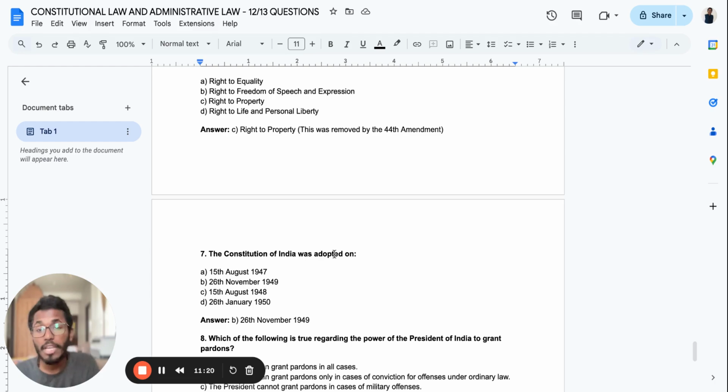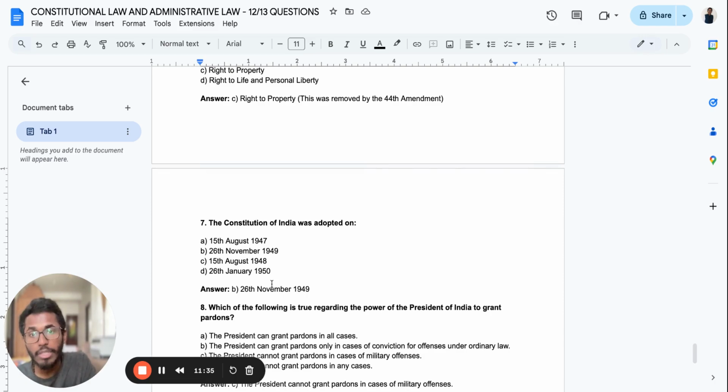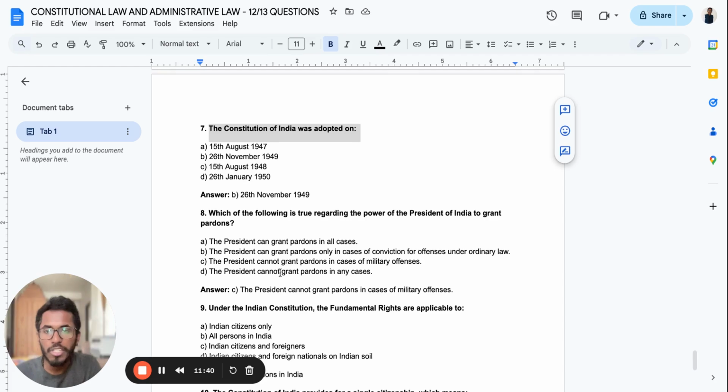The Constitution of India was adopted in which year? The Constitution of India was adopted on 26th November 1949. Now, very importantly, I want you to do some parallel checks and let me know about your answers while you're trying to solve one by one, and make sure that you are not making any mistakes in this area.